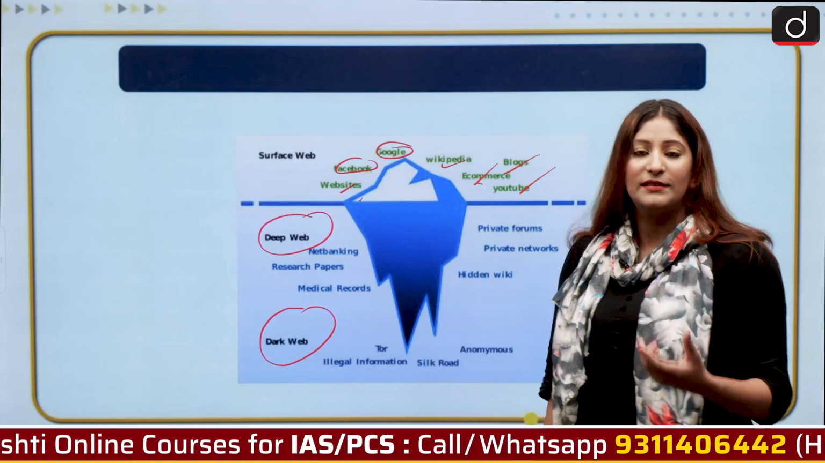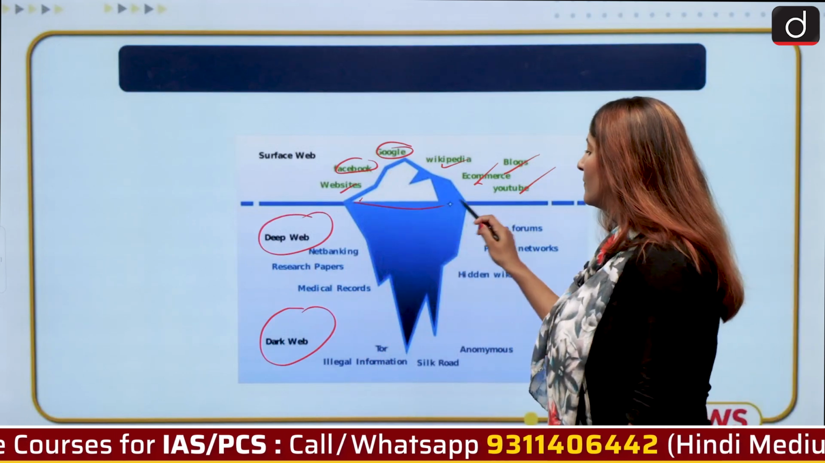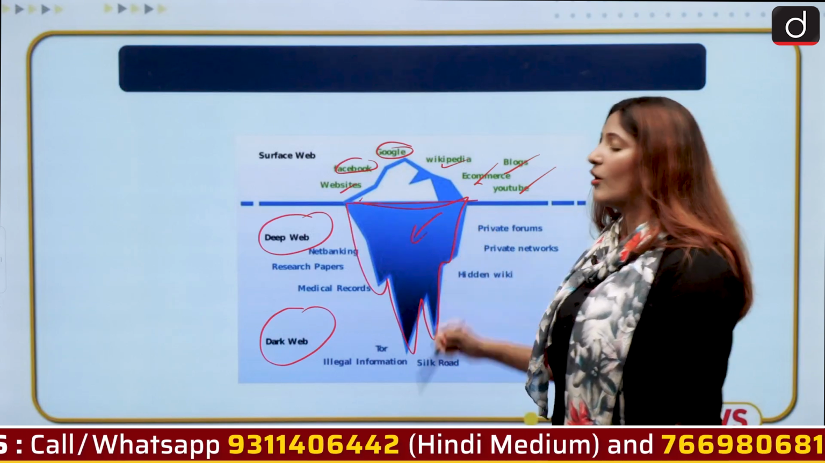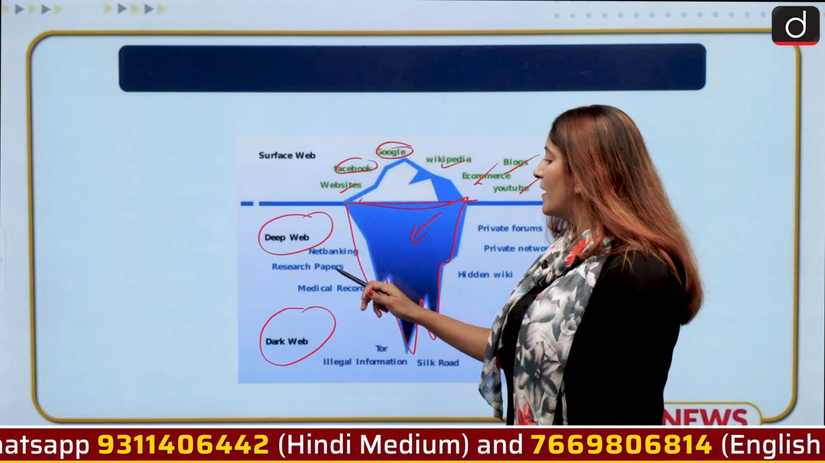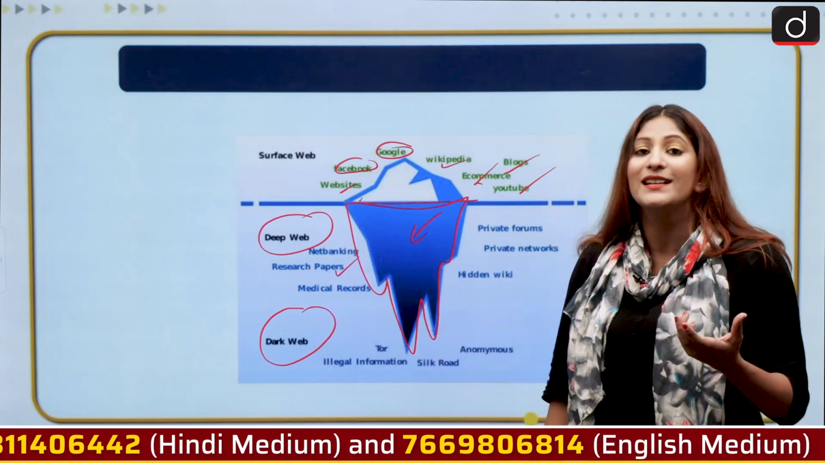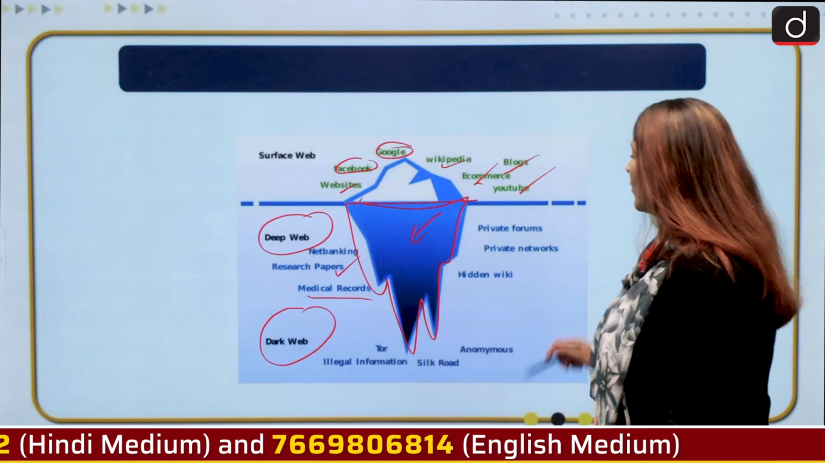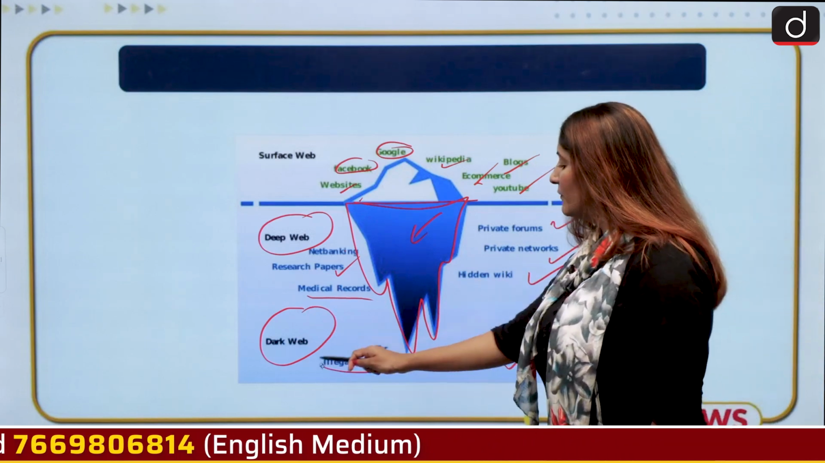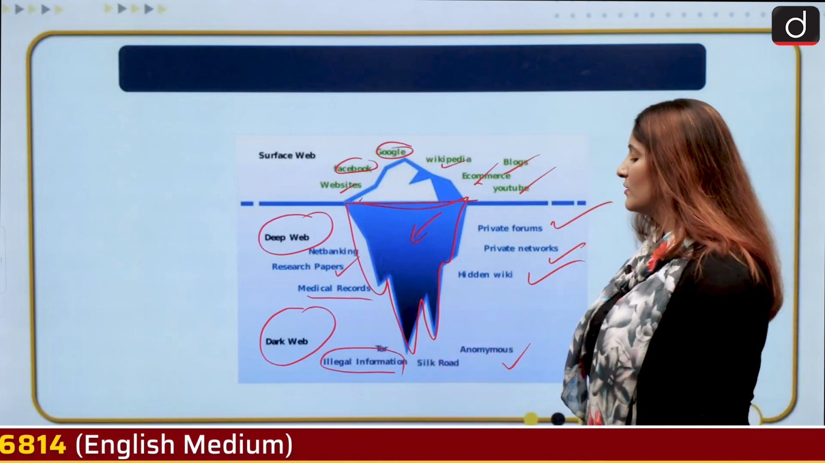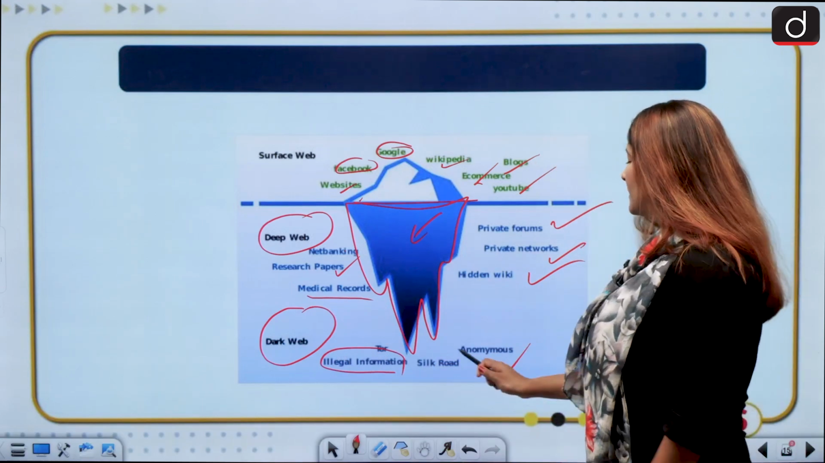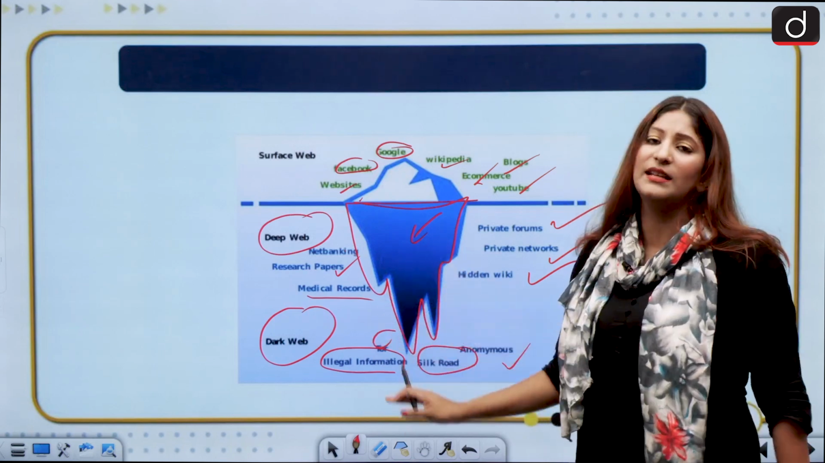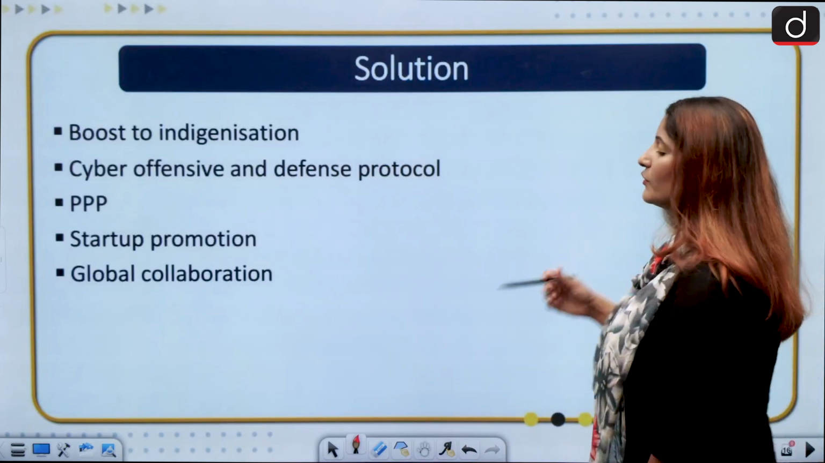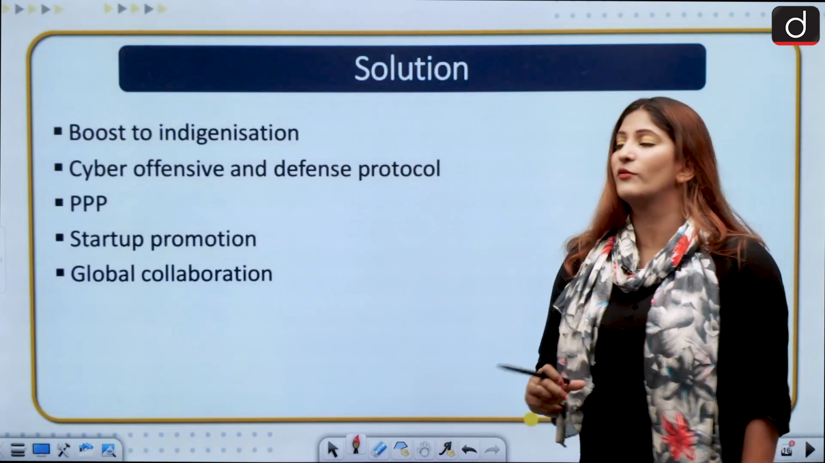Deep web, this is a place to which very few people have access, and this is the arena of crime. So the deep web contains net banking, research papers, very clandestine and secretive material, medical records, private forums, networks, hidden wikis. Then anonymous, illegal information, which also contains, of course, terrorism, money laundering for terrorism, Silk Road, TOR, many things are there. So you see that we are just using the tip of the iceberg. We have to control the lower, unseen part of the iceberg.